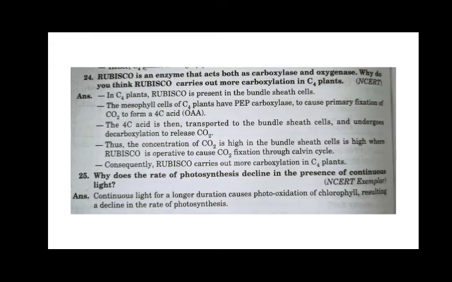Now coming to other than those comparative questions, we have this enzyme Rubisco, one of the most important enzymes that you can find in the entire biology. Everywhere when we talk about biology-based questions or enzyme-based questions, Rubisco is one of the most important enzymes. It is present in every higher plant.